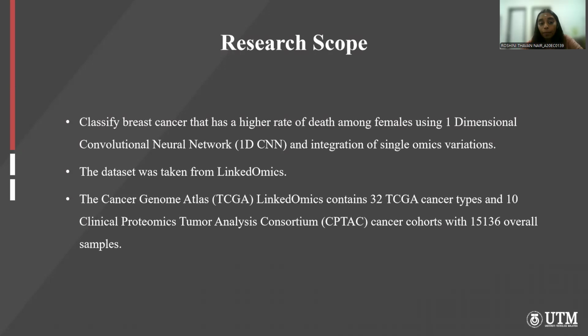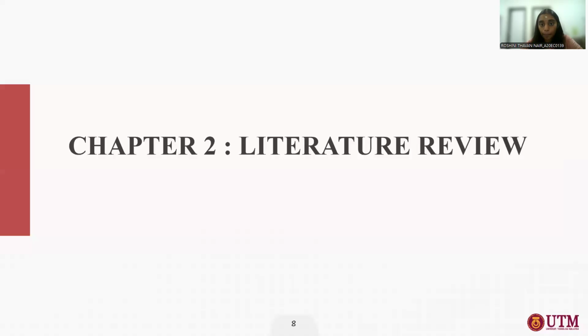Next, I would like to explain the research scope. So, classify breast cancer, which has a higher rate of death among females, using 1D CNN and the integration of single omics variation. The dataset is taken from LinkedOmics and The Cancer Genome Atlas. LinkedOmics contains 32 TCGA cancer types and 10 Clinical Proteomic Tumor Analysis Consortium cancer cohorts with 15,136 overall samples. So next, I would like to explain the literature review, chapter 2.